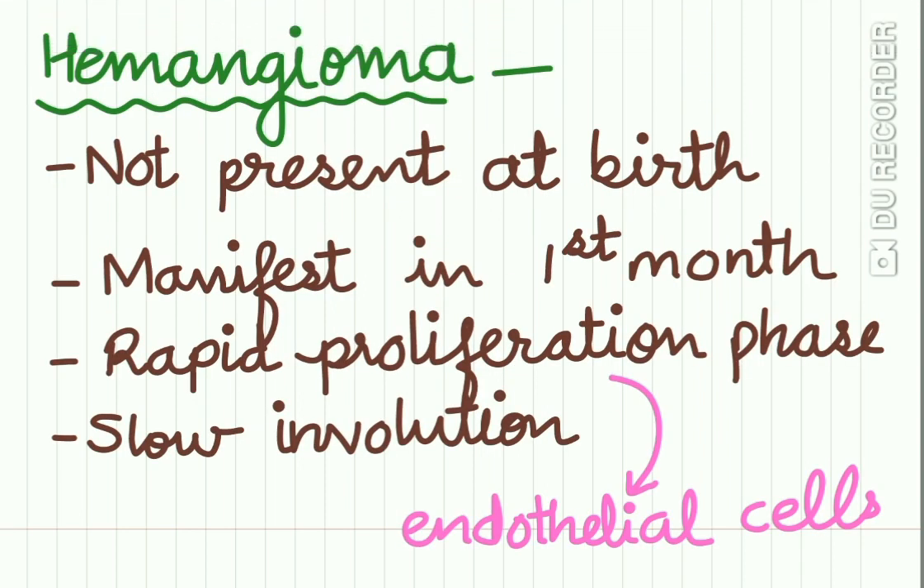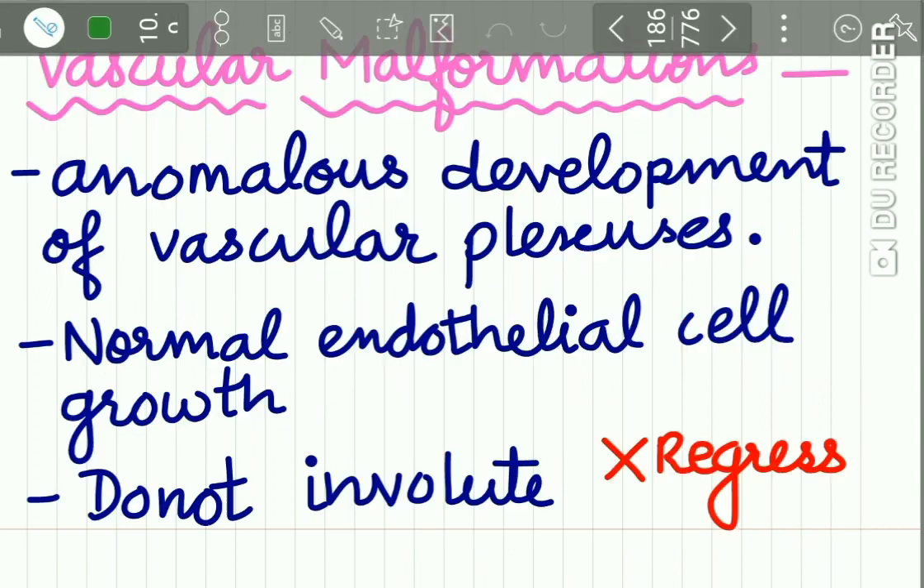Now, hemangiomas are not present at birth. They manifest in the first month of life. It undergoes rapid proliferation phase and slow involution. There is rapid proliferation of endothelial cells in the hemangioma.